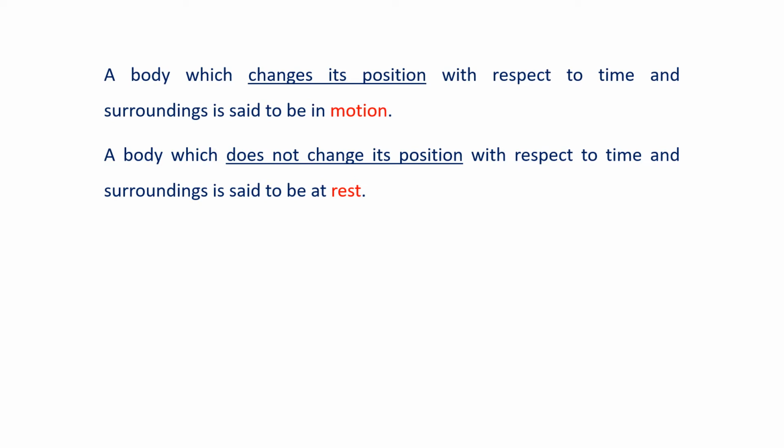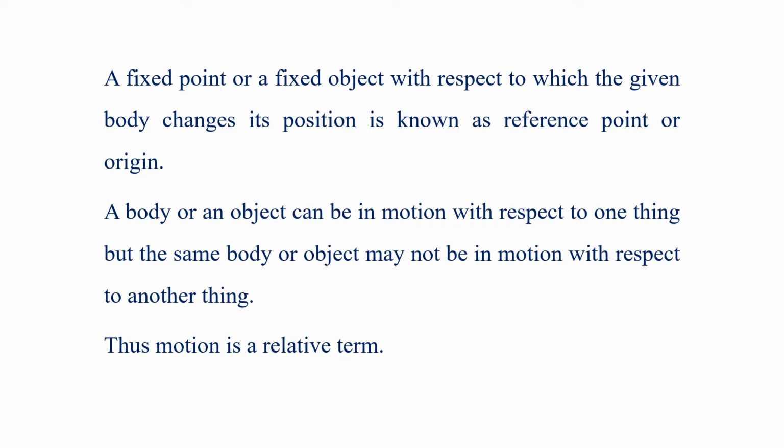So, motion is a relative term. You should have a reference point, and remember motion is a relative term. The fixed point or fixed object from which we are observing the motion is known as the reference point or origin. So you can understand the concepts of physics now. The first concept of motion is that it should have a reference point from where you are observing. In future you will find out that sometimes the reference point can be taken at rest or sometimes the reference point is also in motion. So motion is a relative term, depending on the person observing.